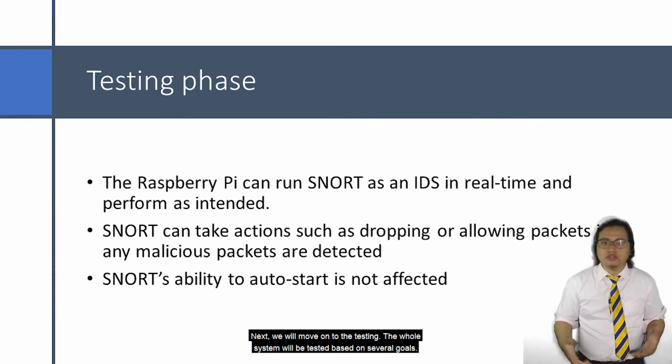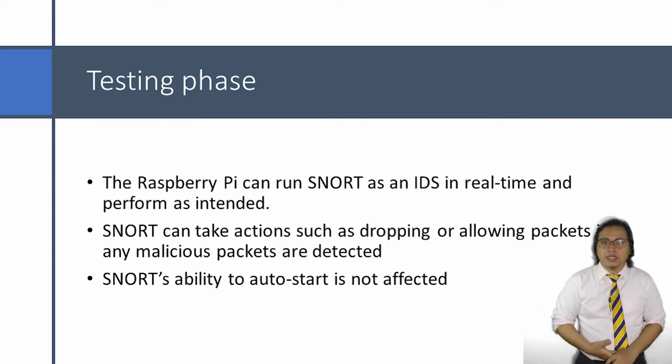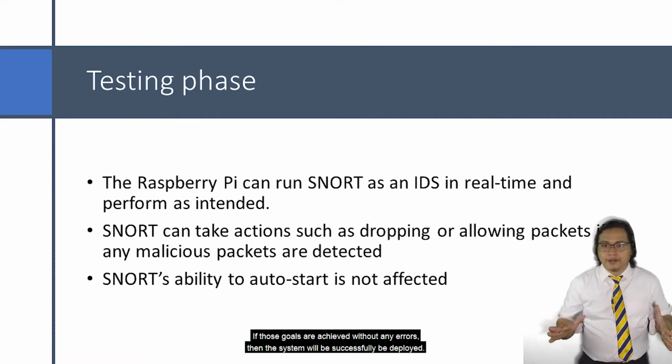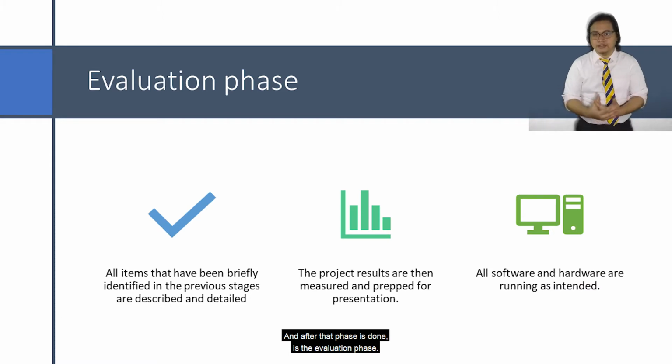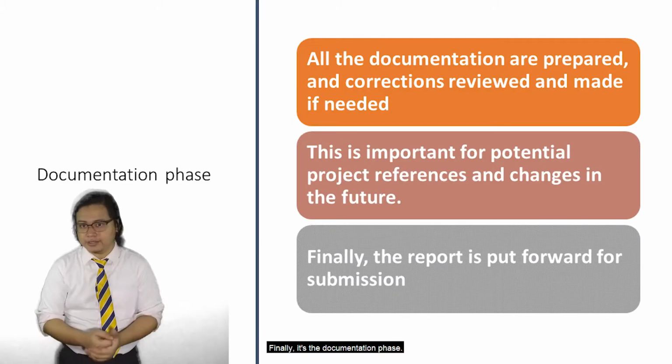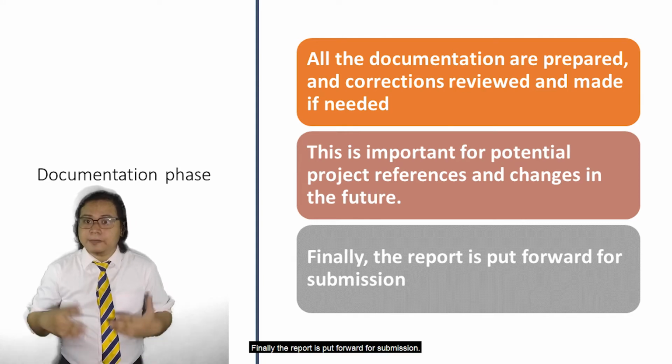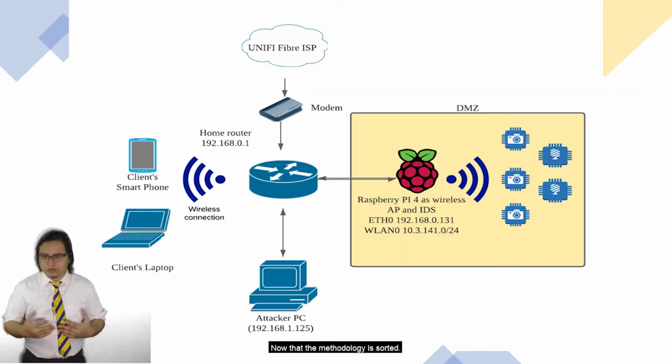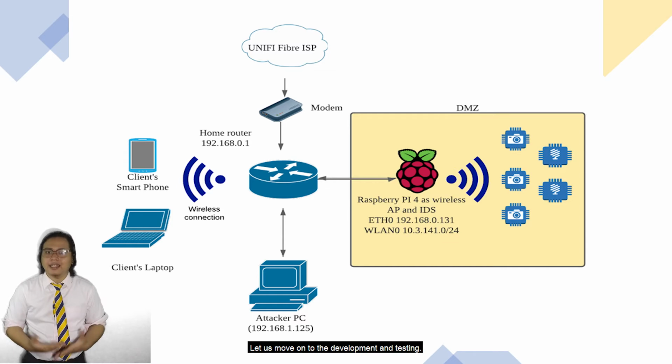Next, we will move on to the testing. The whole system will be tested based on several goals. If those goals are achieved without any errors, then the system will be successfully deployed. And after that phase is done, it is for the evaluation phase. Finally, it's the documentation phase. Finally, the report is put forward for submission. Now that the methodology is sorted, let us move on to the development and testing.